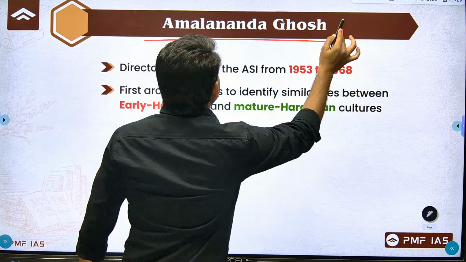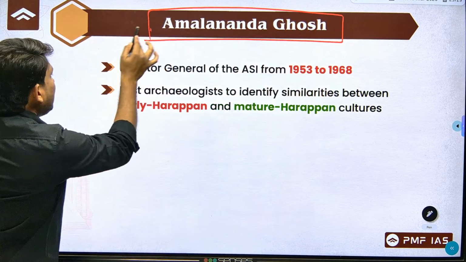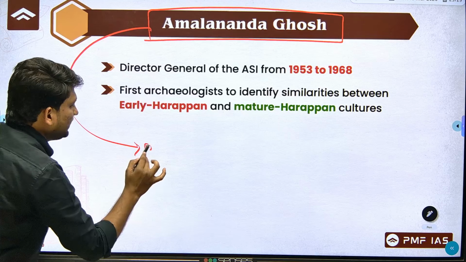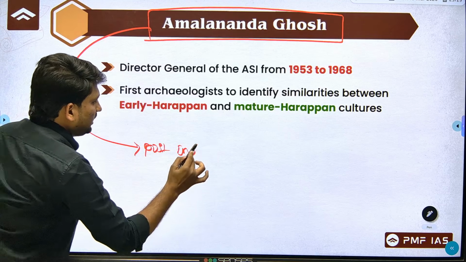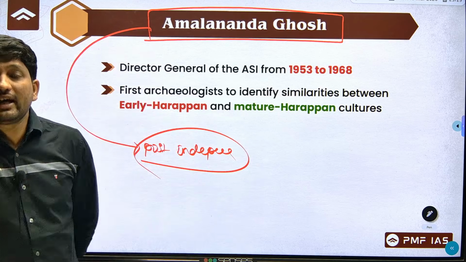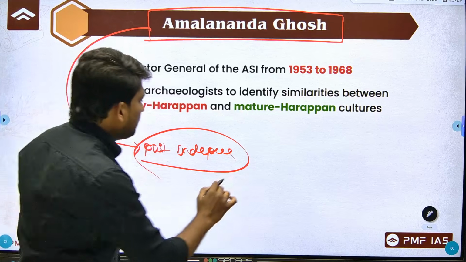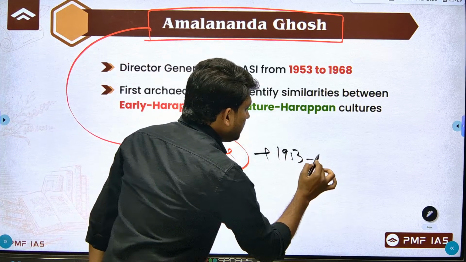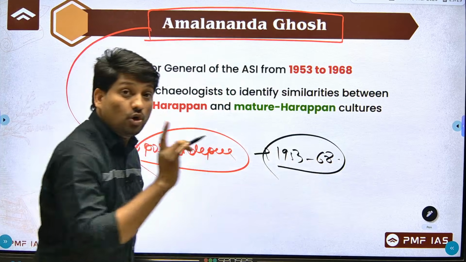Amalananda Ghosh. He was the longest serving Director General post independence. Post independence means after Indian independence, he was the longest serving Director General from 1953 to 68, but he is more known for something else.